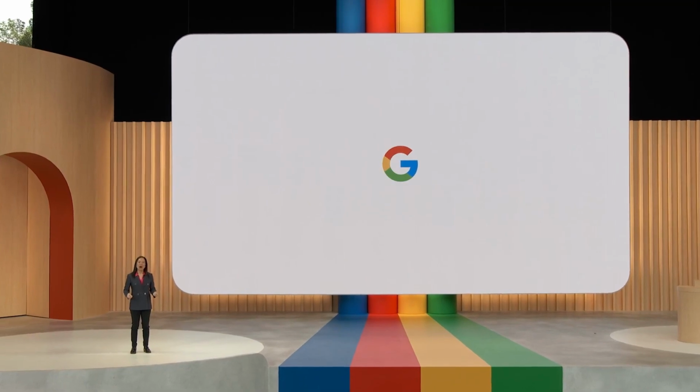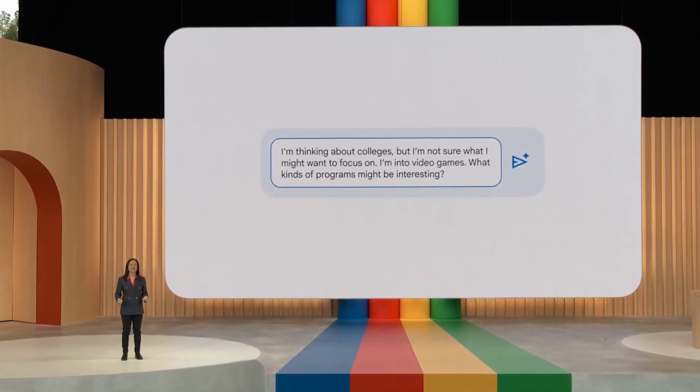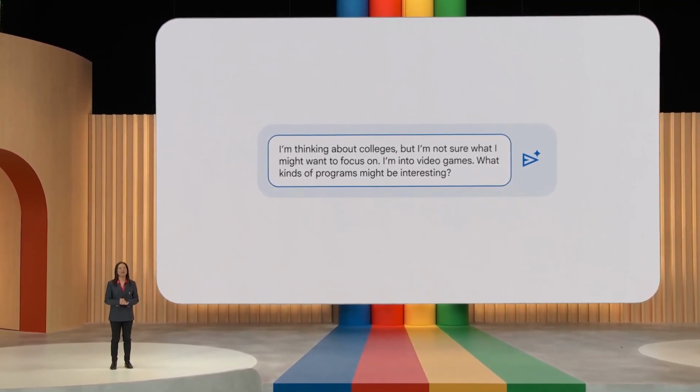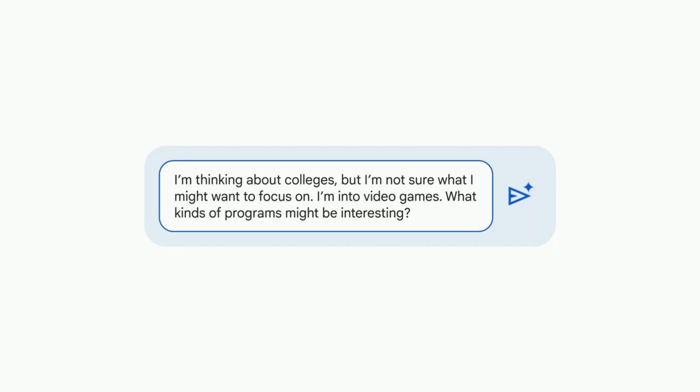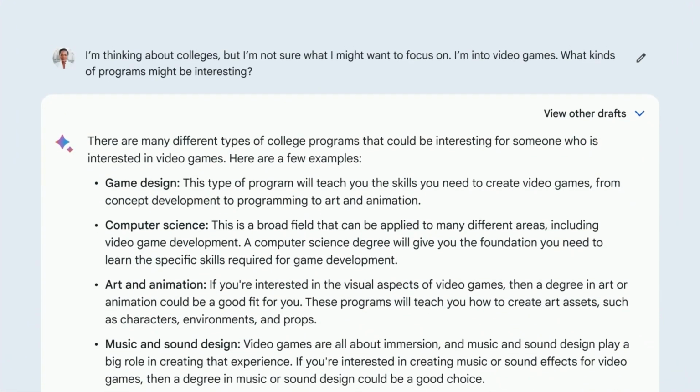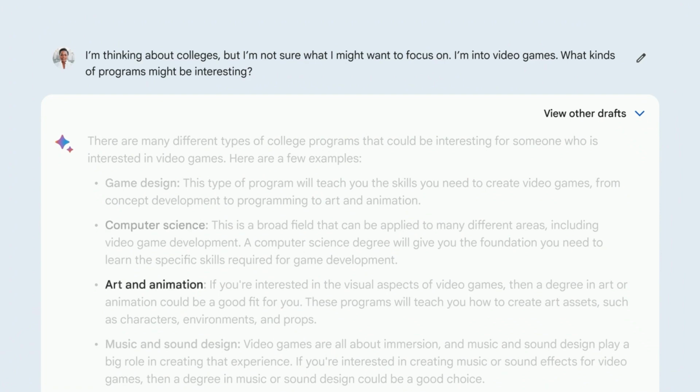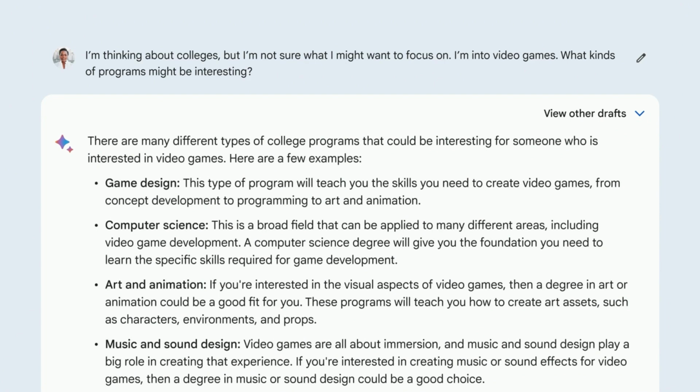Okay, now let's do another one. Imagine I'm 18 and I need to apply to college. I won't date myself with how long it's been, but it's still an overwhelming process. So I'm thinking about colleges, but I'm not sure what I want to focus on. I'm into video games, and what kinds of programs might be interesting? Okay, this is a helpful head start.